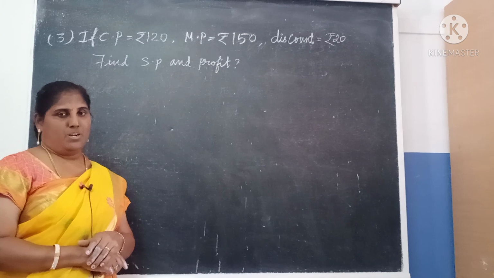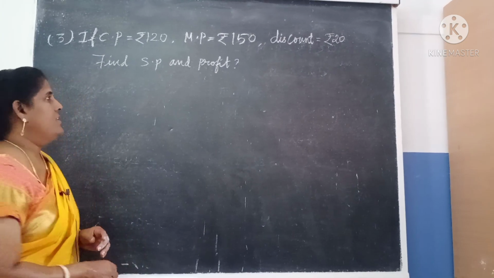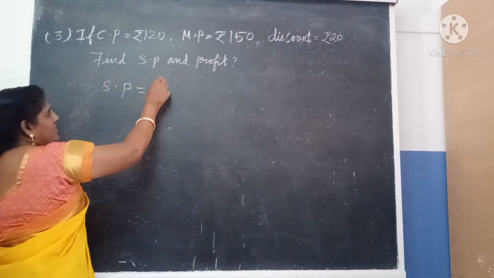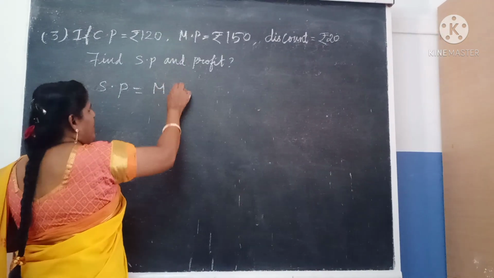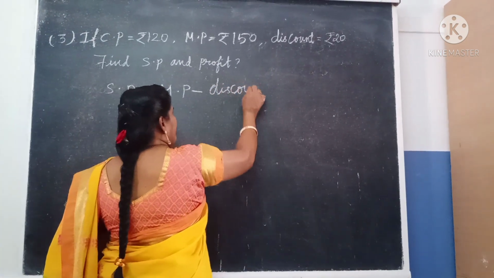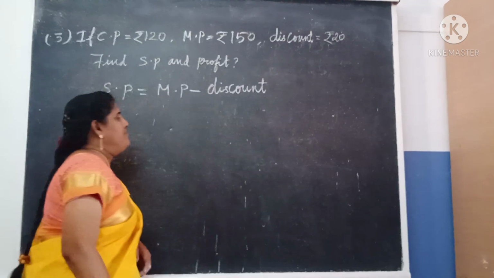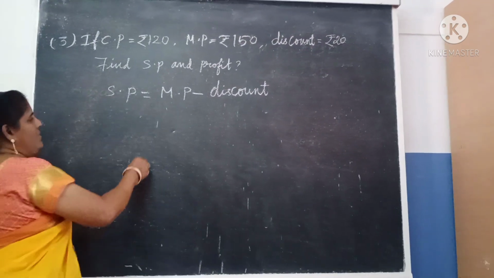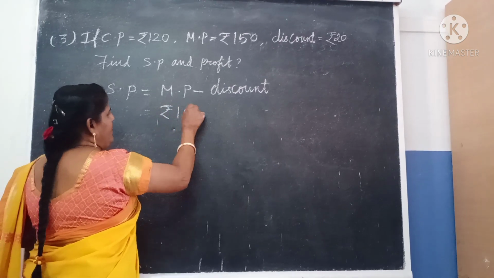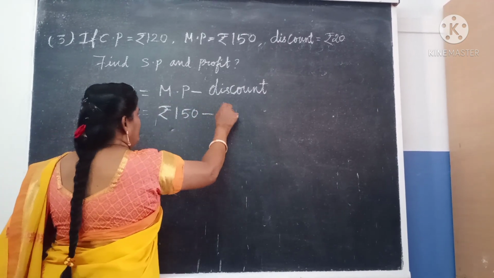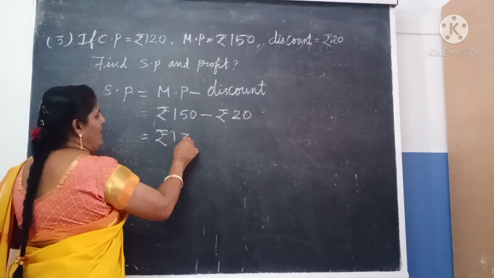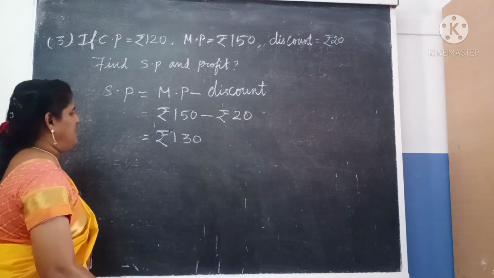First of all, in this sum we are going to find out SP. What is the SP formula? If they give MP and discount, then MP minus discount is equal to SP. So what is MP? 150 minus 20 rupees is equal to 130 rupees. That is the SP.